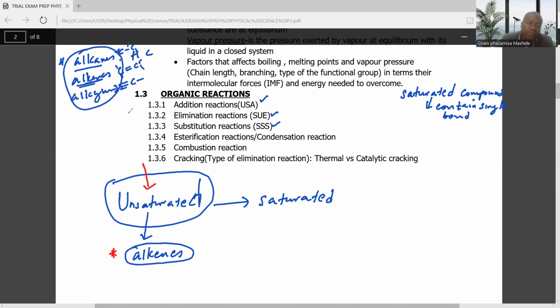Now, let's say we have a compound that has double bonds, but at the end of the reaction, the double bond is no longer there. They are just single bonds.